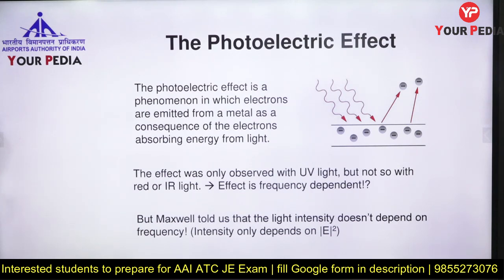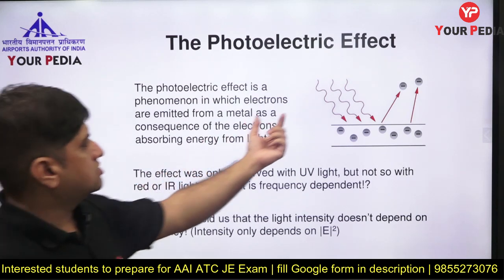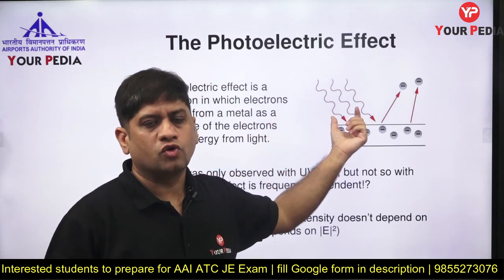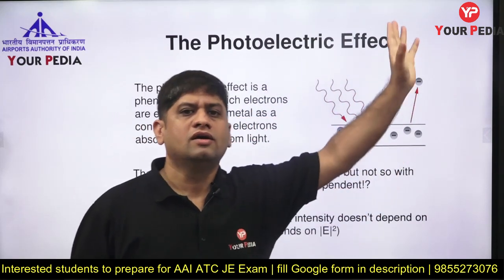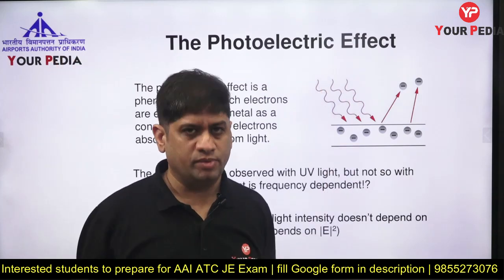So what is the photoelectric effect? It is a phenomenon in which electrons are emitted from a metal because electrons absorb energy from the light. Light has energy in the form of its photons. Energy of the photon is h nu. So that energy is taken by the electron, and the electron takes that energy and they are happy.